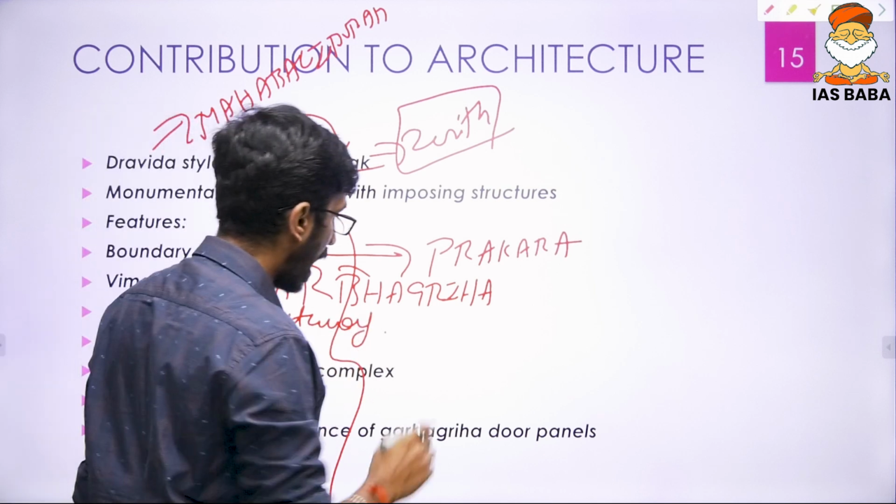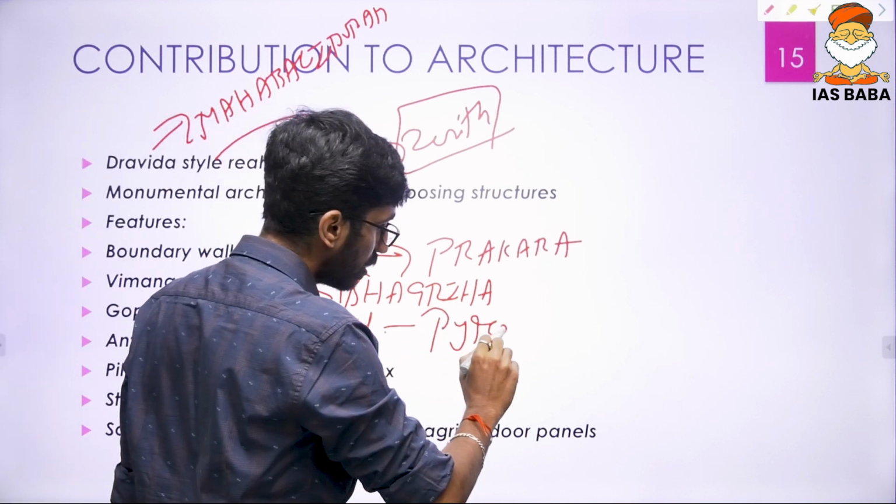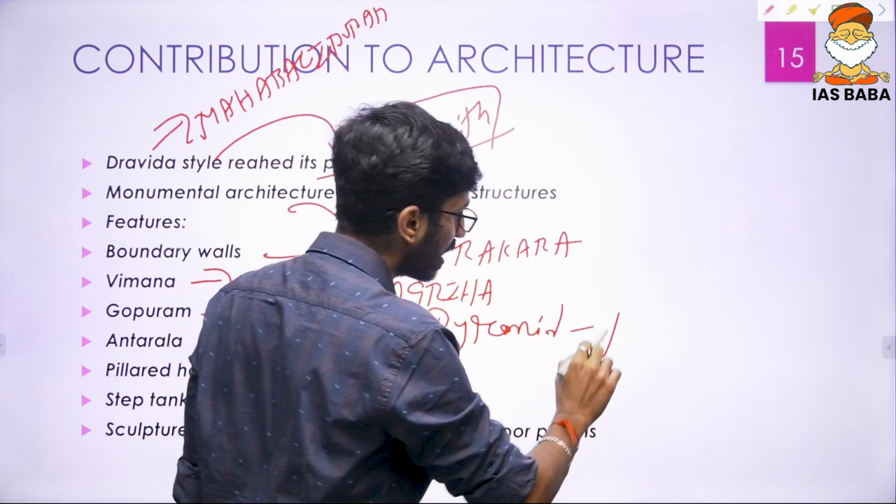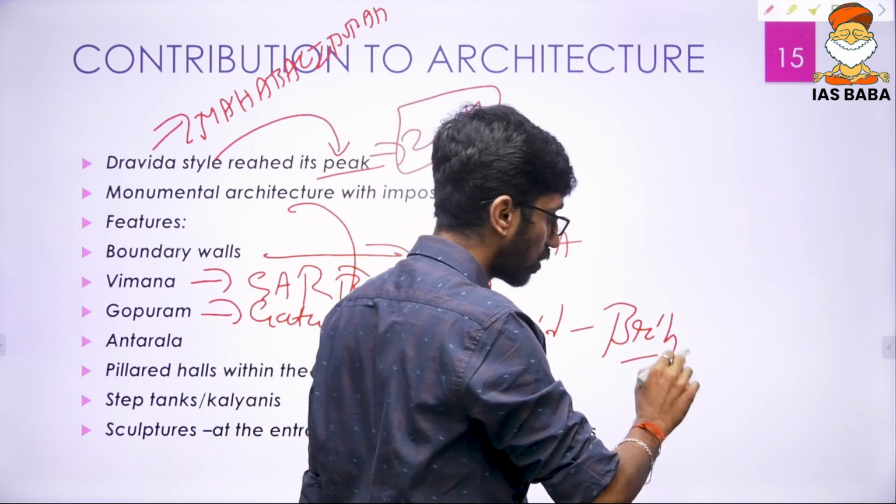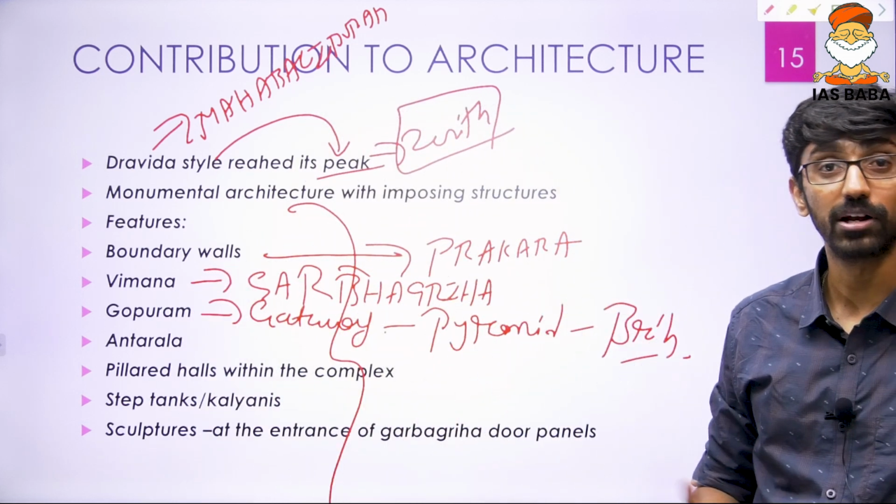Entrance, gateway, and that's in pyramid style. You can give the example of the Brihadeshwara temple at Tanjavur, also called Periya Kovil.